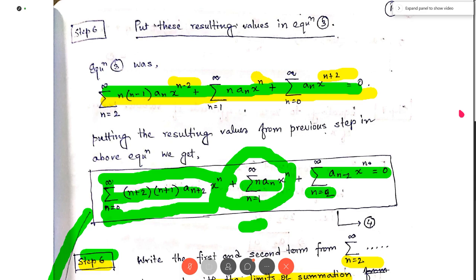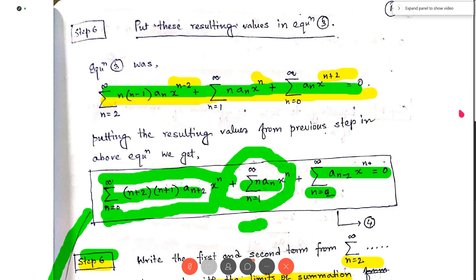So for n equal to 1, a1 x to the power 1, plus the terms from n equal to 2, I have written in the summation form. The remaining terms, that is the terms from n equal to 2, have been written in the summation form. And then this is the third term. The third term remains unchanged because the summation runs from n equal to 2.